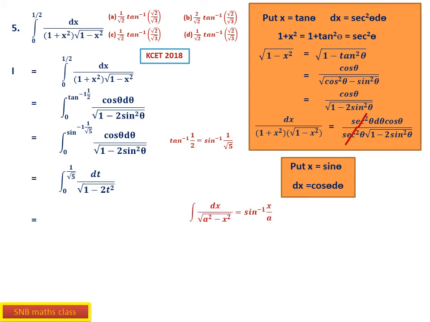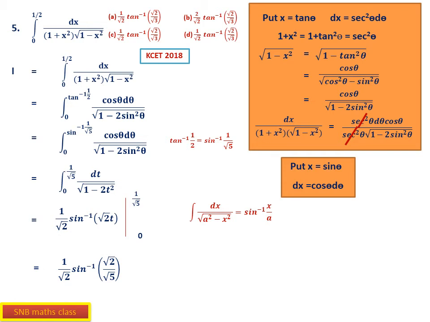So this will be equal to, see, this is the formula. Integration of dx by square root of a square minus x square is sine inverse x by a. Therefore, this we can write 1 by root 2 because 2 is multiplied to t square. Then sine inverse root 2t. So this will be equal to, upper limit is 1 by root 5, lower limit is 0. Now substitute, you get, of course, sine inverse 0 is 0, so you need not show it. So 1 by root 2 sine inverse root 2 by root 5.